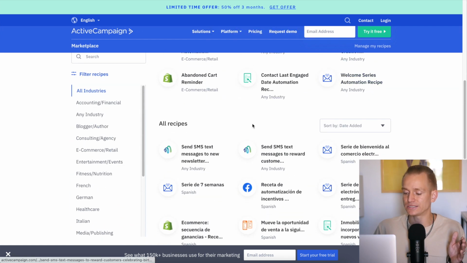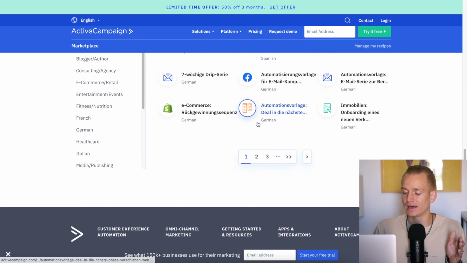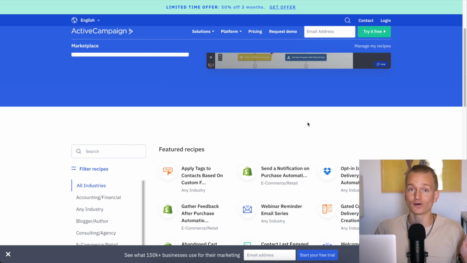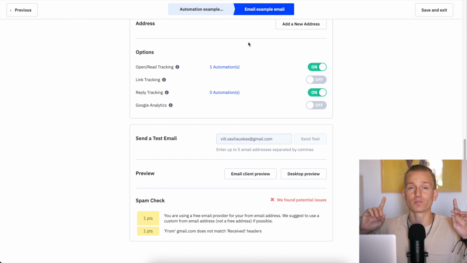But here basically you can see all of the different recipes. And again, there are a lot of these recipes. And this really, I would say, might be one of those reasons why you want to go with ActiveCampaign rather than GetResponse, because you can really take the automation to the next level.